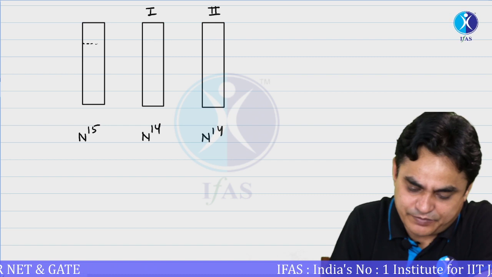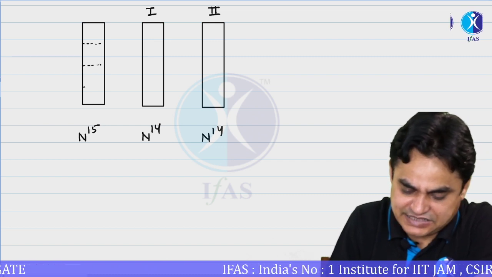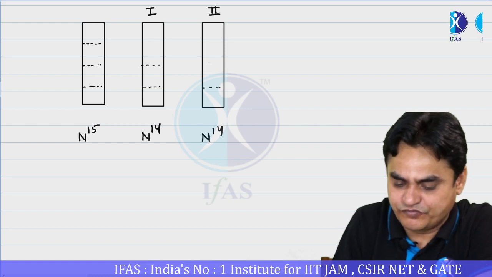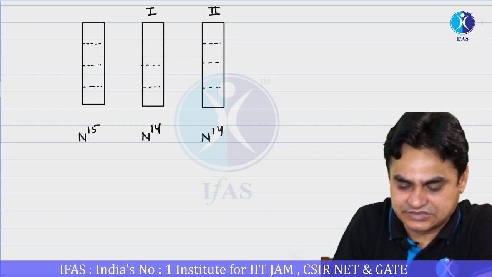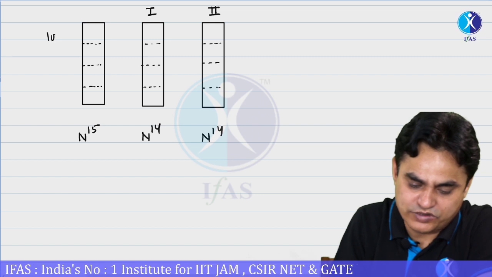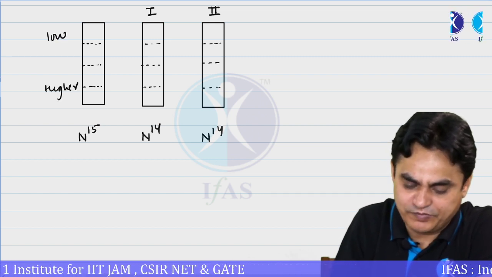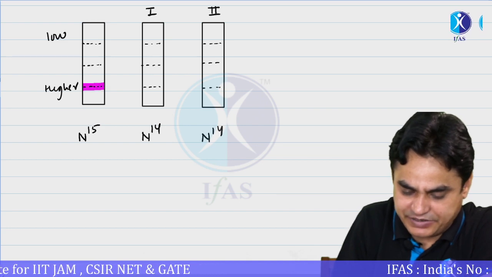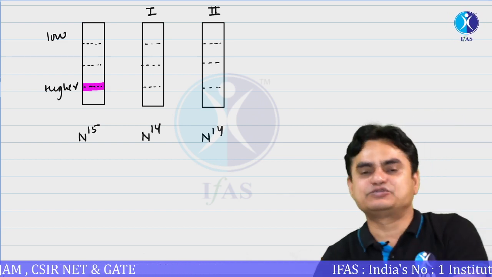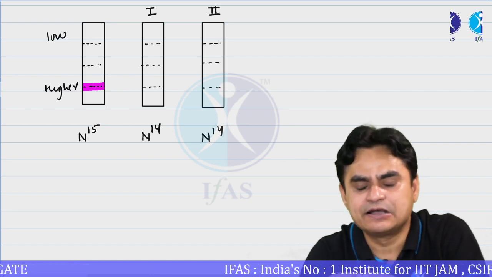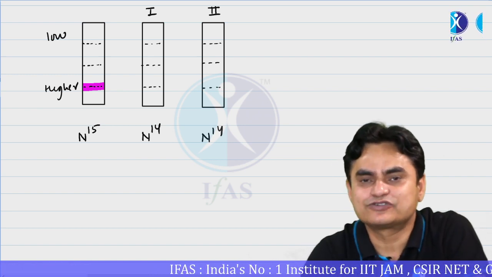Let's say these are representing the densities, and this is the density from a lower to a higher side. When you place these bacteria on N15 containing medium, you were getting a band at this place. Then you transfer these bacteria that you isolated.